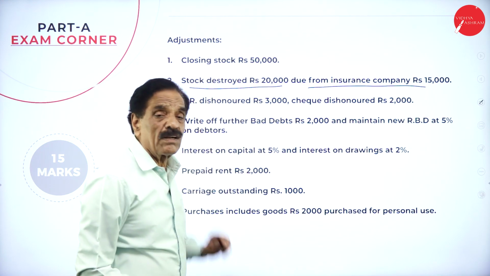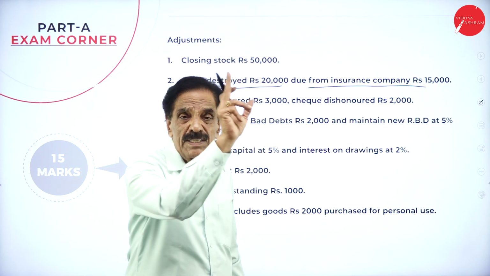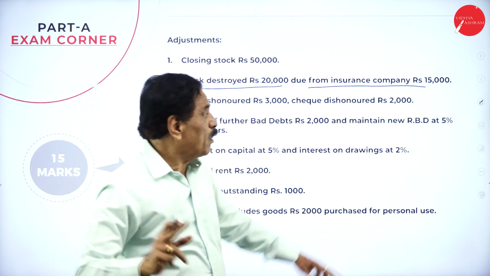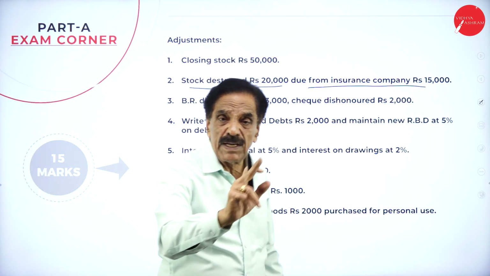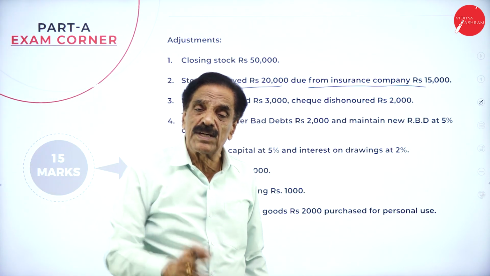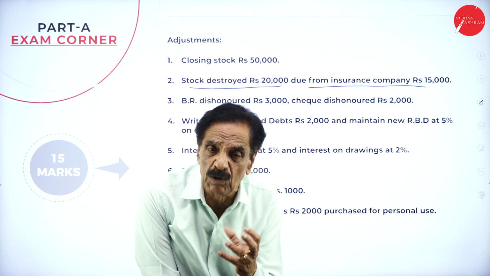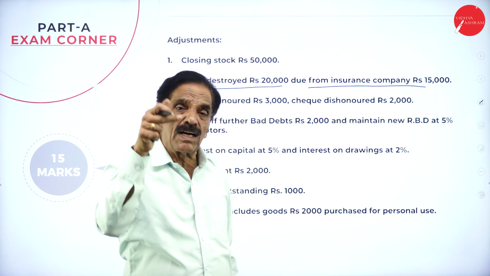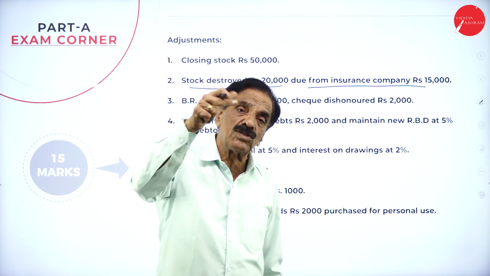What is the total stock destroyed? 20,000, trading account, credit side. How much money are you going to receive? 15,000, asset side of the balance sheet. How much is the difference? 5,000. That will come in the profit and loss account, debit side, as loss on stock destroyed.